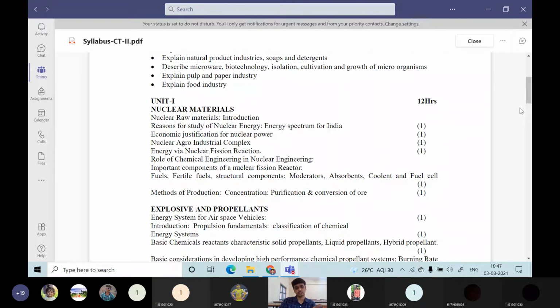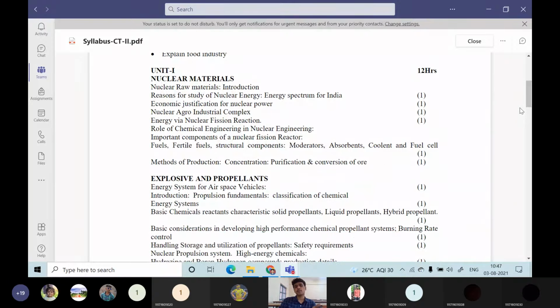Many times they are asked in the exam question papers: the important components of a nuclear fission reactor. So what are the various important components? A reactor will be there, the structural components will be there, moderator will be there, coolants will be there. So there are 5 different types of components. Here we will discuss this in detail.